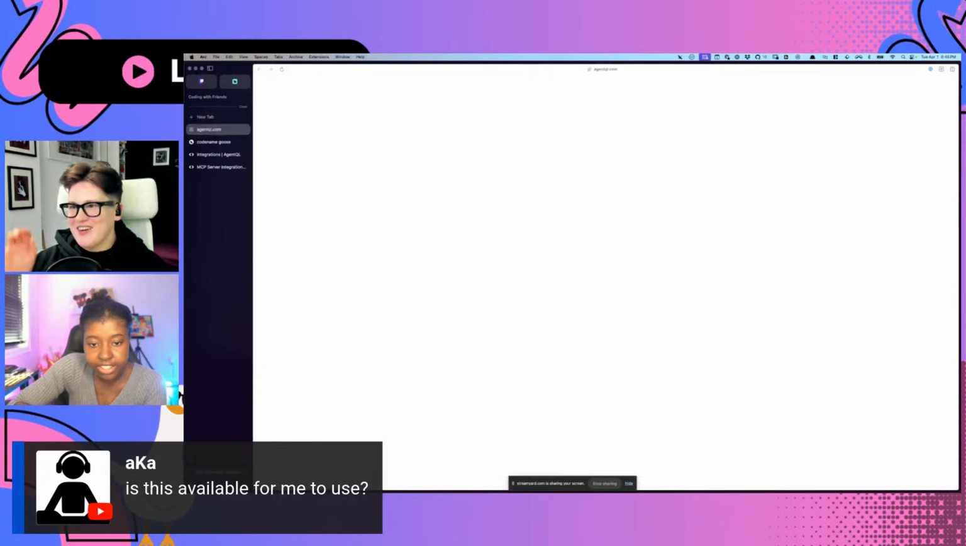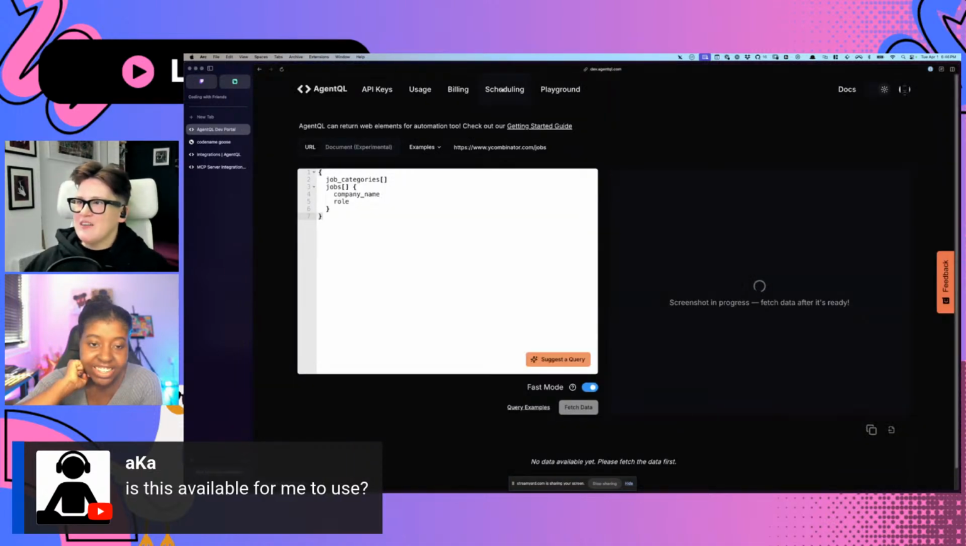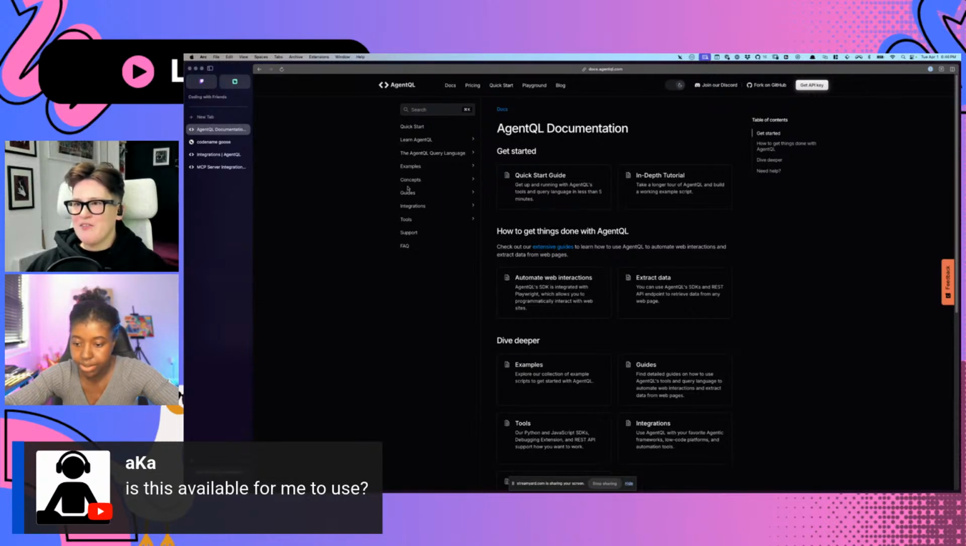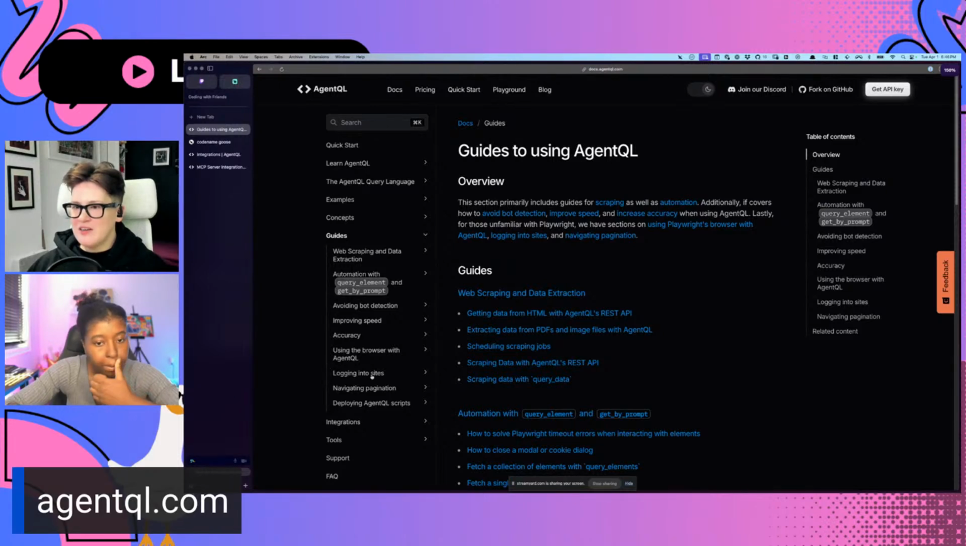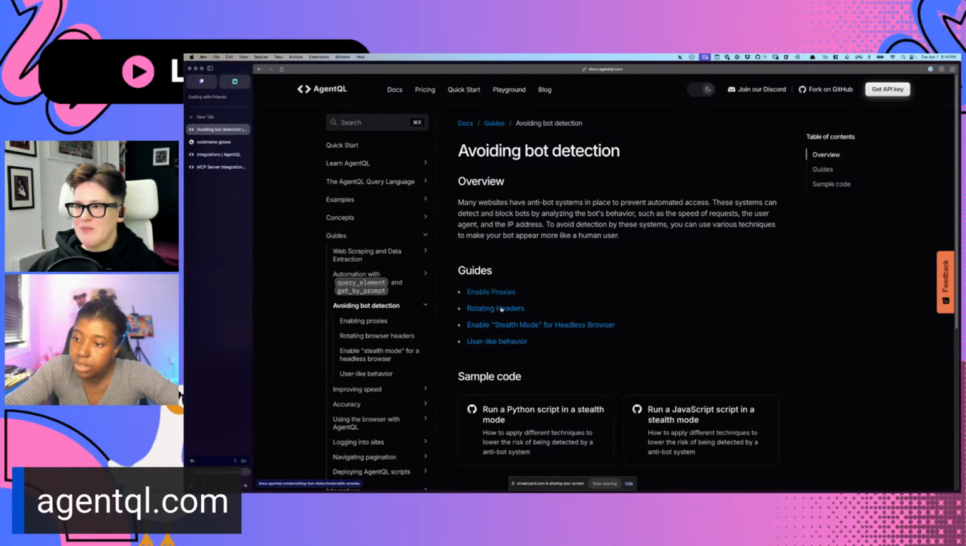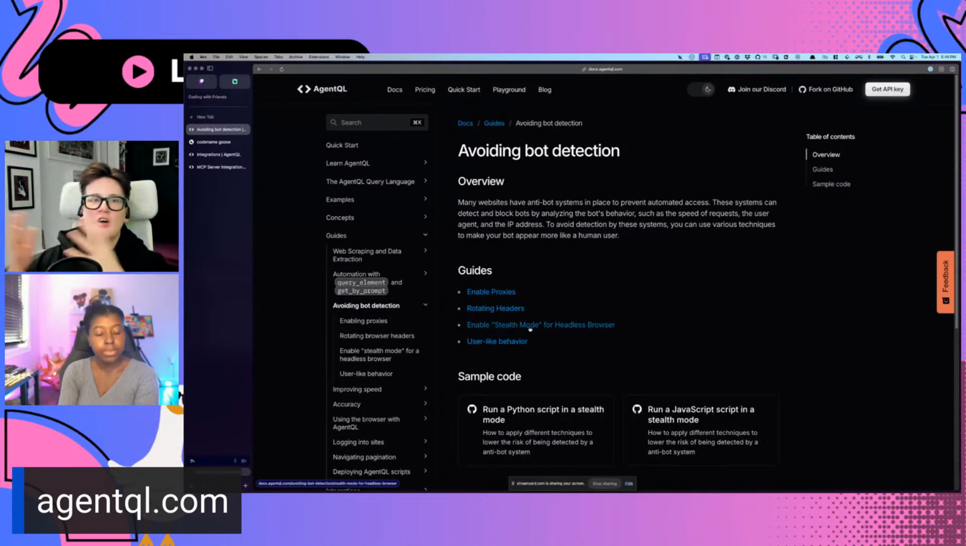Okay, AgentQL.com. And we've got a playground. We've got docs, which have changed their location. Ignore that. We've got guides, and everyone was asking about stealth mode. I've created an entire section of guides on avoiding bot detection, which is all about enabling proxies, rotating headers, and enabling stealth mode for your headless browser, because headless browsers do get flagged as not being human, because a human would need to see a window. Headless is when the actual visual part of the browser is turned off, so it's not actually drawing anything on the screen.